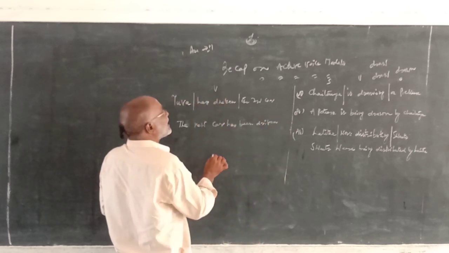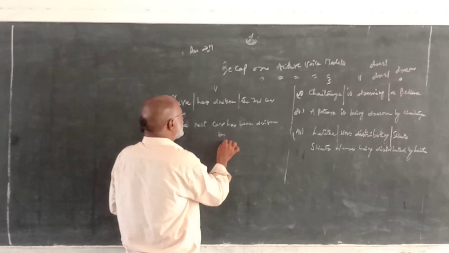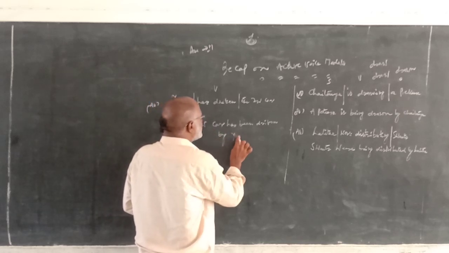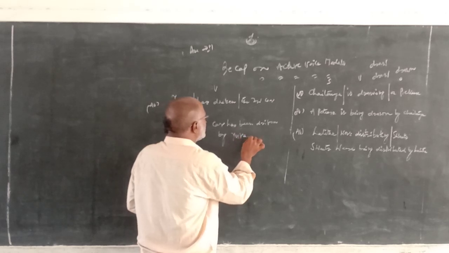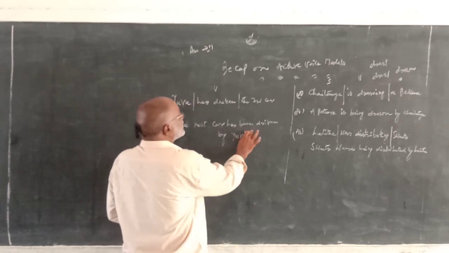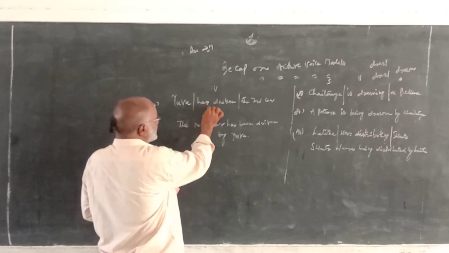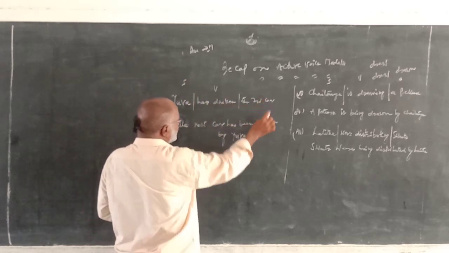Driven. The new car has been driven by a subject. Yuva changes as object. Yes, object. The new car has been driven by Yuva. Again, listen on the board. Subject Yuva, verb has driven, and object is the new car.